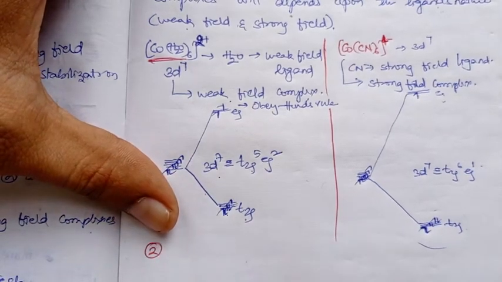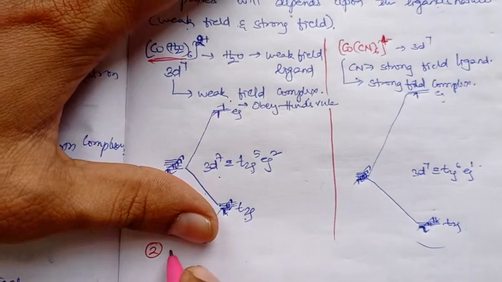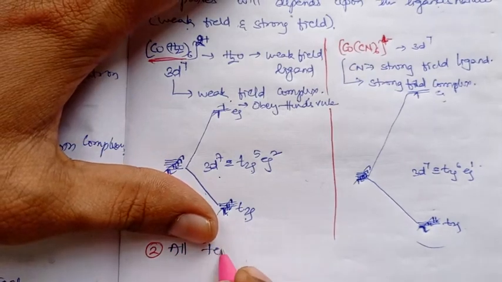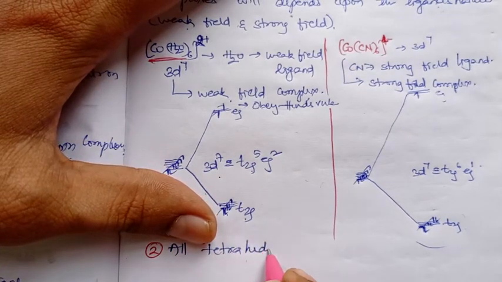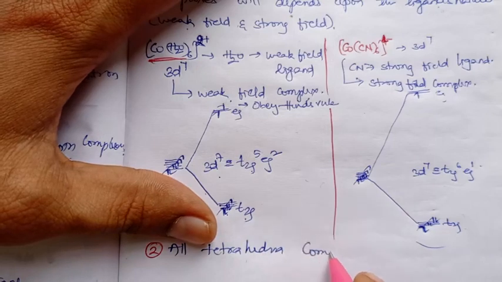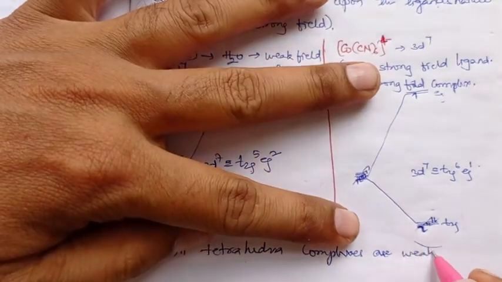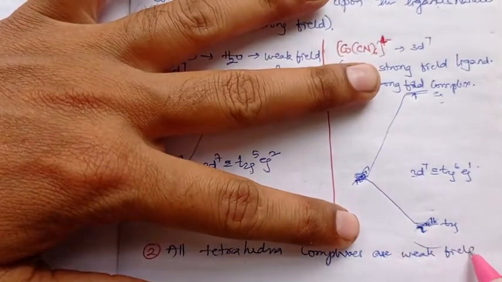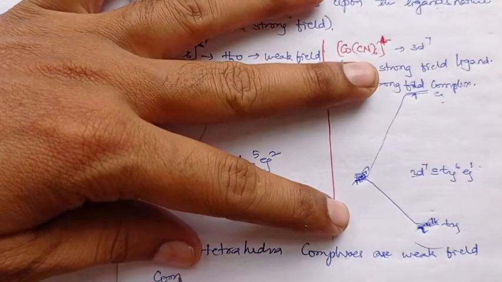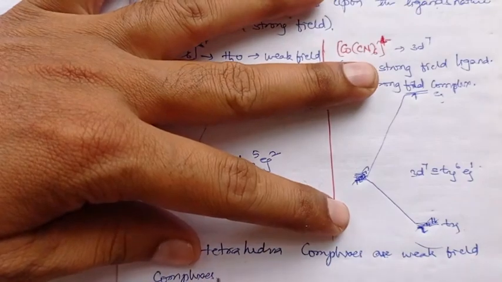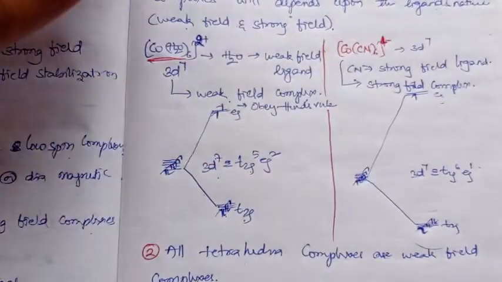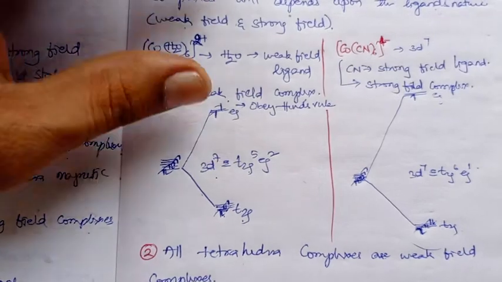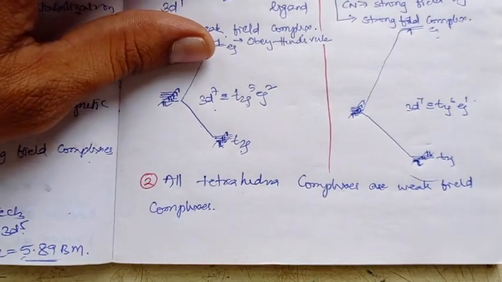The second thing is, all the tetrahedral complexes are weak field complexes. Why?